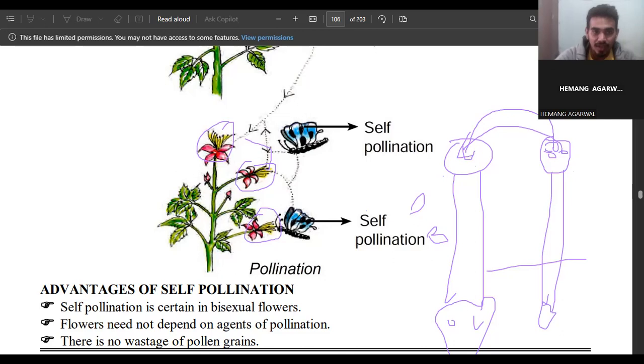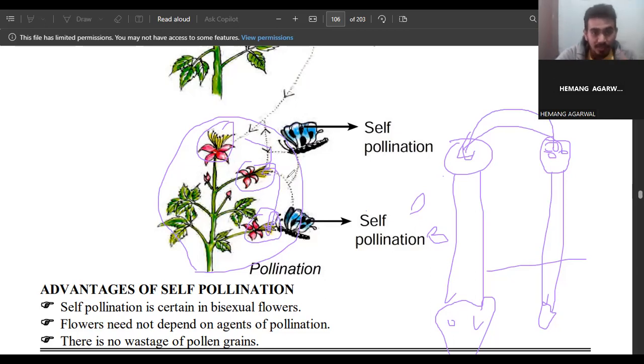In self-pollination, what will happen? See, this is the flower, and this is one plant. This is not another plant. This is only one plant, and it has three flowers. If the pollen from the anther of this flower is transferred to the stigma of the same flower, then we can say that is self-pollination. If the pollen grain of the flower is transferred to the stigma of another flower on the same plant,